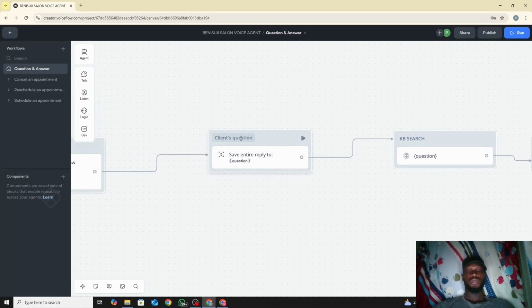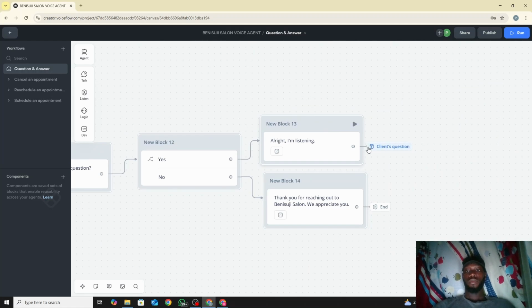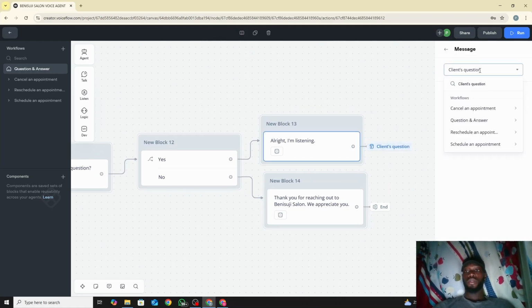Like I said, you can see at the top that's the client question. So we linked it back here. Instead of dragging it all the way to client question, we just connected it straight up to client question. To do that, after you drag it out, you go to your workflow. The workflow I'm using is question and answer. So you go to a question and answer block and look for whichever one you want. As you can see, we use client question. You click on it, and that's how we're able to do it.